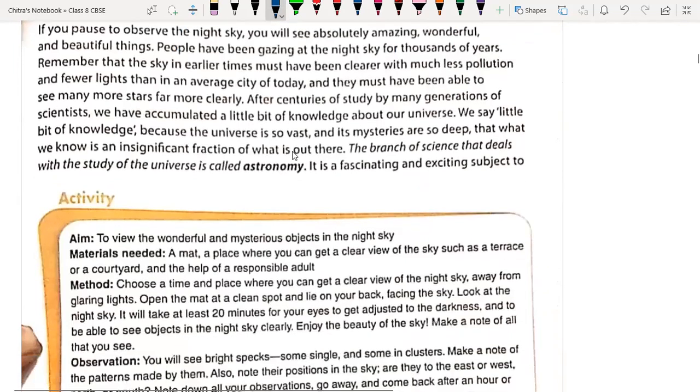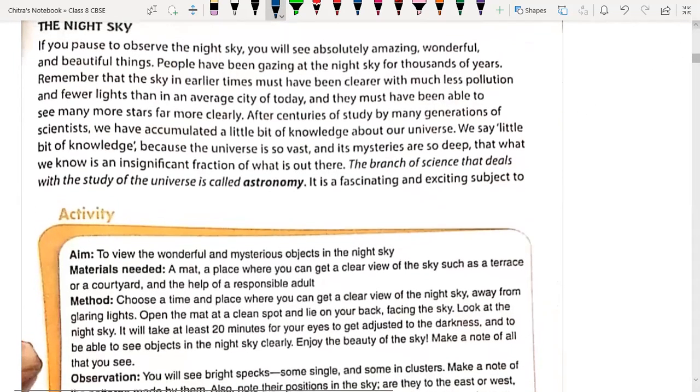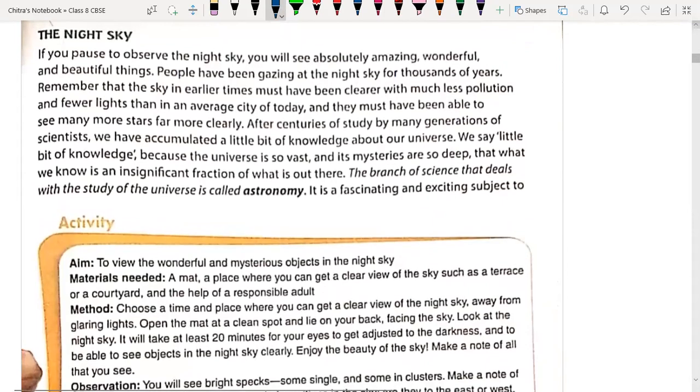Now we are going to discuss the night sky. It is very important. The night sky is full of stars. If you pause to observe the night sky, you will see absolutely amazing, wonderful, and beautiful things. If the sky is clear and not cloudy, then you will find how beautiful our sky is. People have been gazing at the night sky for thousands of years, isn't it?